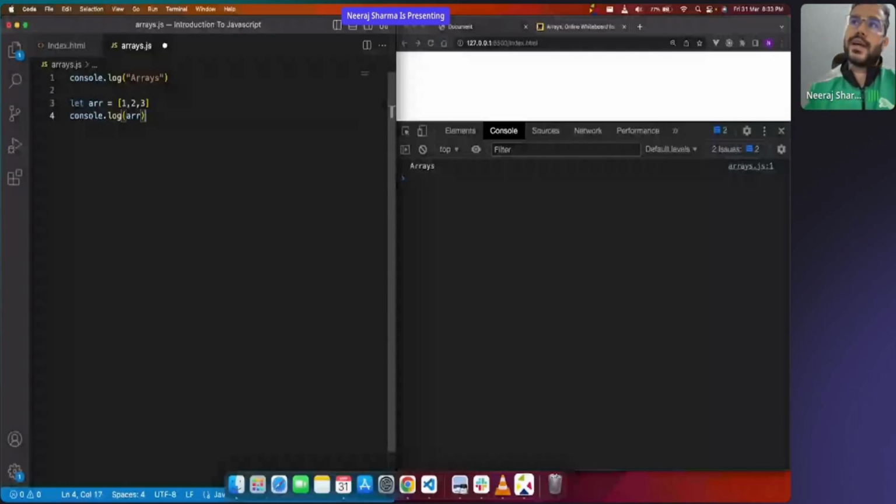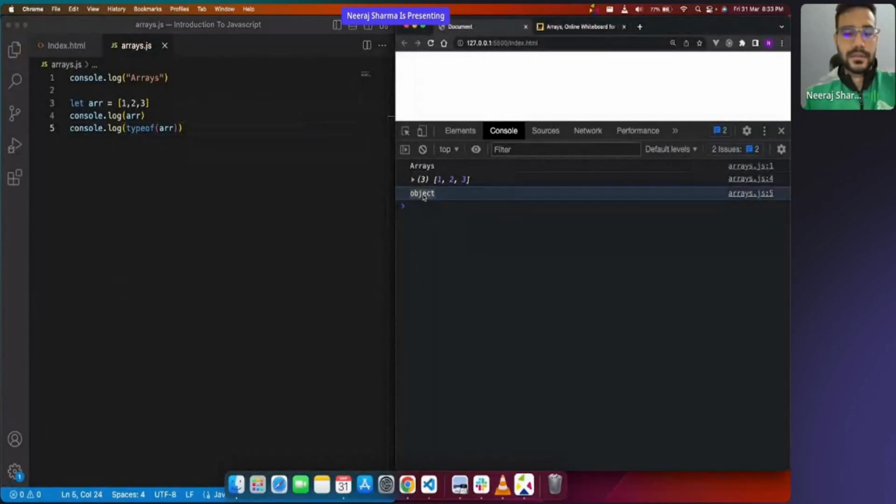Cool. So this is the array. Now see what I'm saying, console log the array. If I save this, I got an array 1, 2, 3. One more thing I'll show you with console.log: we have something called typeof, which you know already. I would like to know the type of the array. Save it. It is telling me object. The type of array is object. So even though it is an array, it is actually an object. Again, when we talk about objects, this thing will get clear. I just wanted to tell you this.